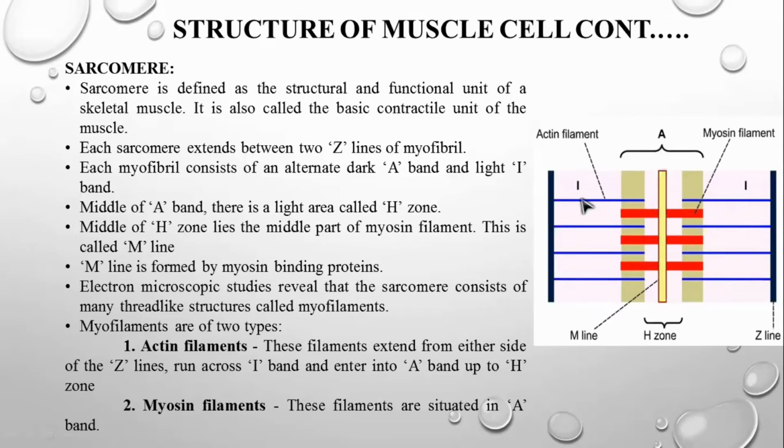Okay, starting from your Z line, it extends till the H zone. That's going to be your actin filament. In the other way, the same thing is going to be done. The next filament is called the myosin filament, which is situated in the A band alone. This is called the A band. This myosin, the orange colored stripe filament, we call the myosin filament, which is present only in the A